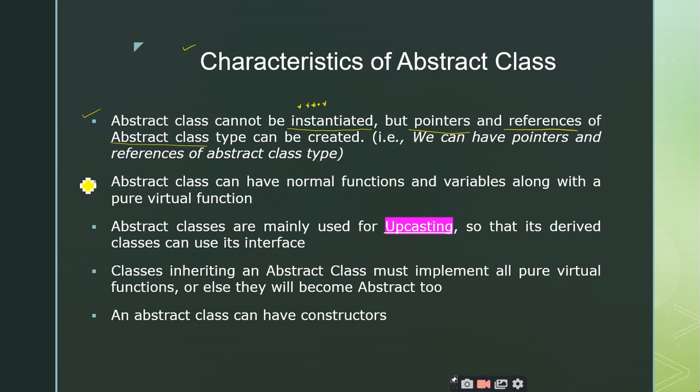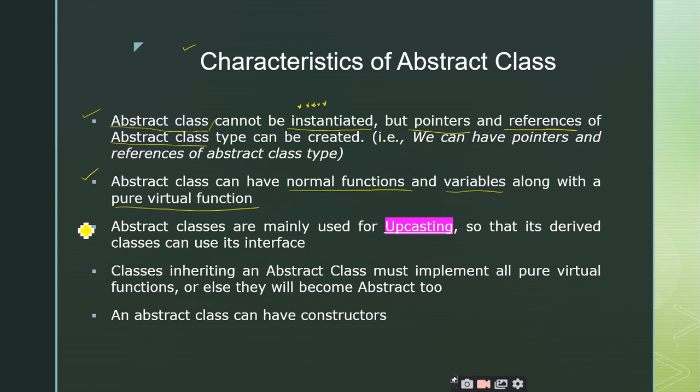Next, the second point is, what is an abstract class? I told you that an abstract class is a class which consists of at least one pure virtual function. Does it mean that it does not have any normal functions? No. An abstract class can also have normal functions and variables along with the pure virtual function. So an abstract class can have normal functions as well as data members along with at least one pure virtual function. This is another important point we should remember.